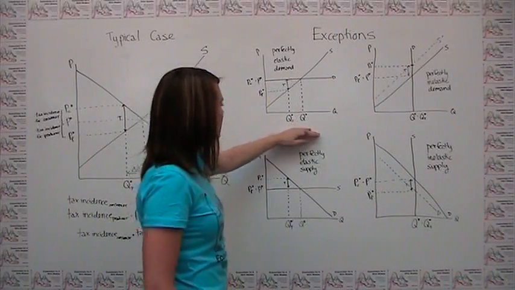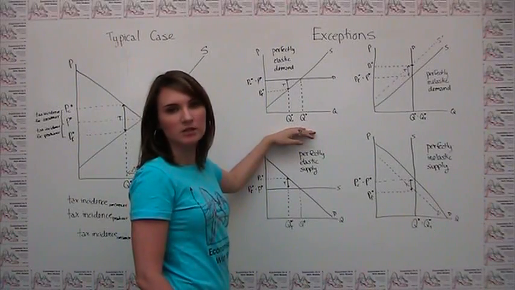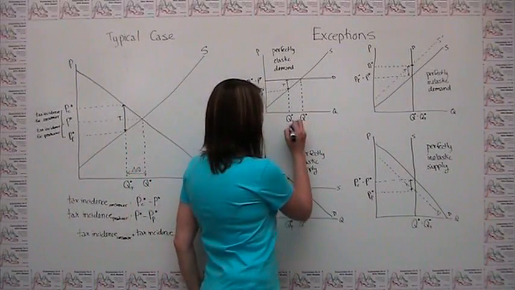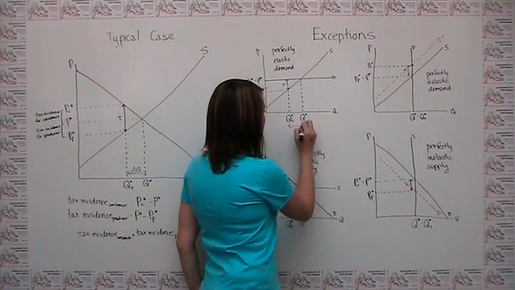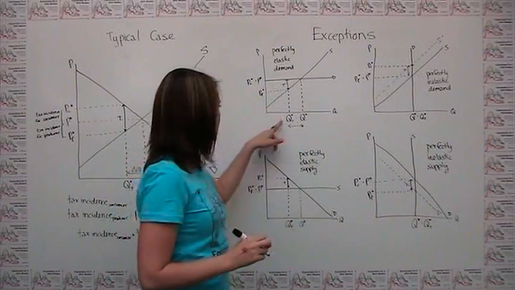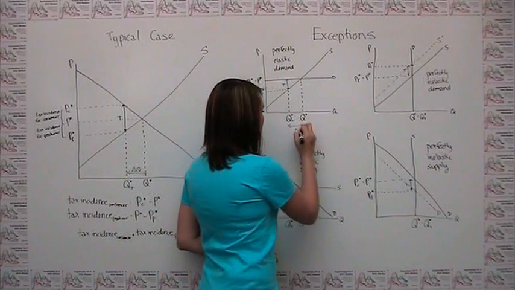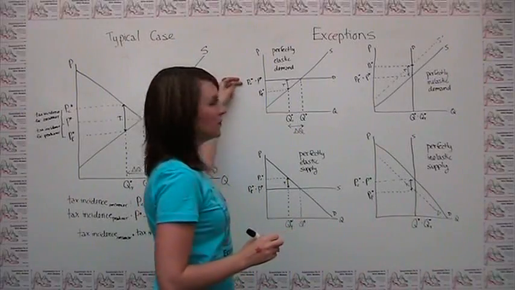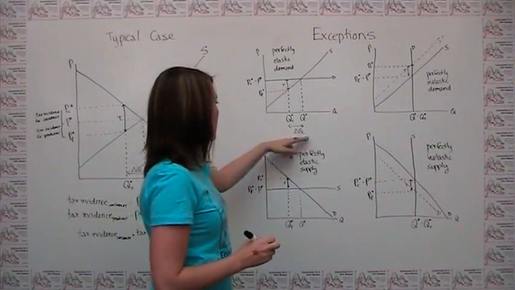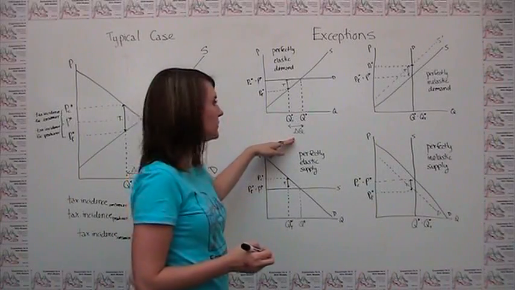We can say here we still get normal behavior in terms of change in quantity transacted, because we can see here that the quantity transacted with the tax is lower than the quantity transacted without it. So we can see that when we have perfectly elastic demand, our change in quantity still behaves as usual.